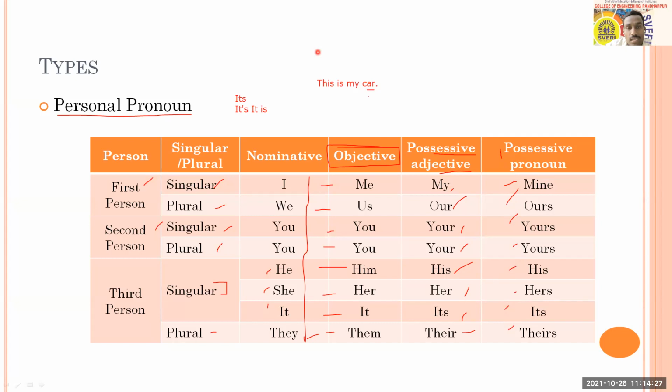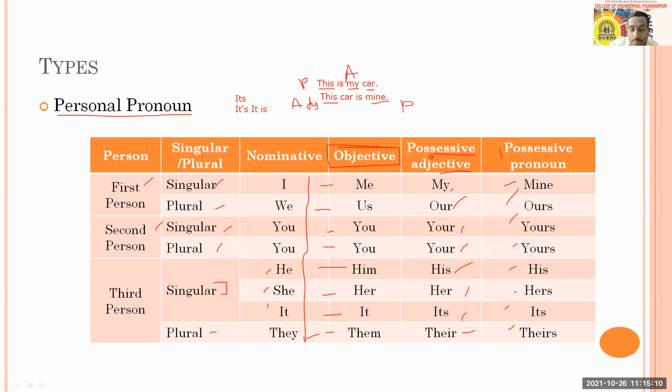But you can see the difference now. If I have given this example, this is my car, now I'm going to tell you a similar example: this car is mine. In that case you'll come to know the difference. In the case of this, it is a pronoun, and in the case of my, it is an adjective. Now talk about my and mine. Here in my car, my is an adjective, and mine is a pronoun. So that is so simple.